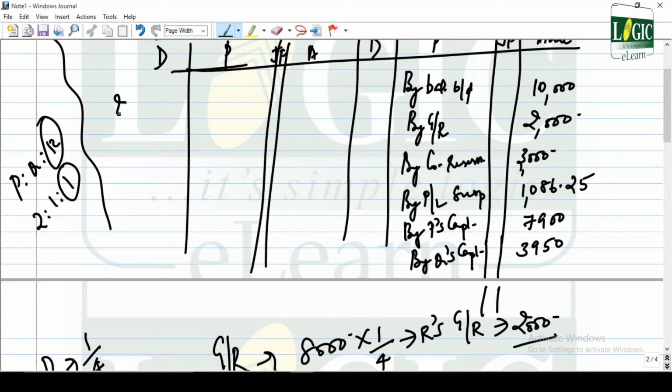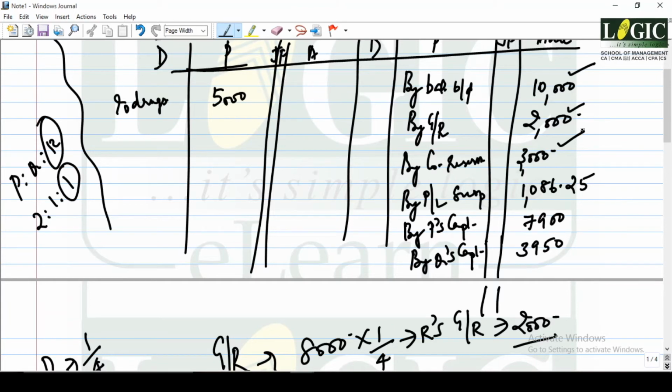This is called drawings. So it should reduce whatever is receivable from him. We should collect it back. So 5,000. I repeat once more. His opening balance, 10,000, is given in the question. General reserve of the firm was 8,000 into his share 1/4. Now contingency reserve was there for the firm, that is 12,000.